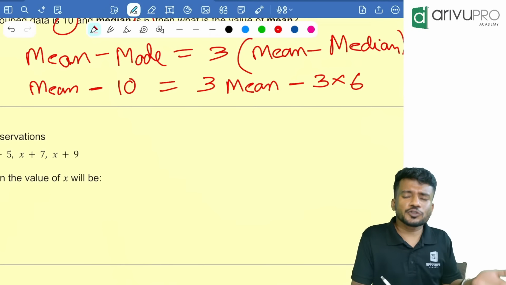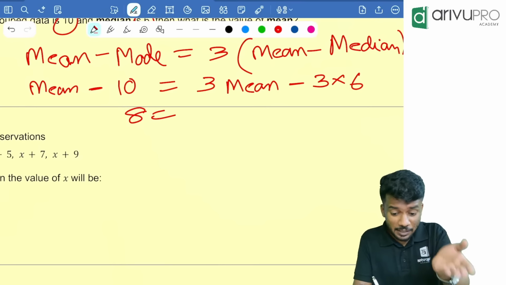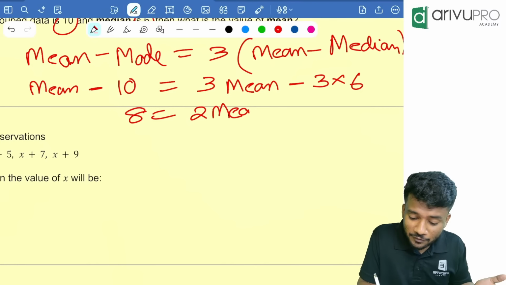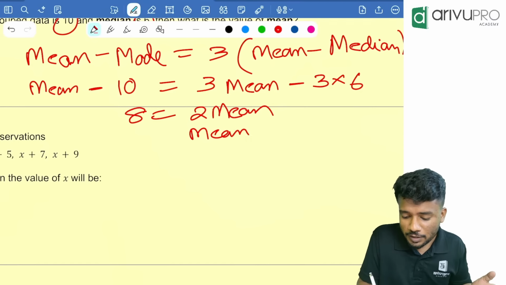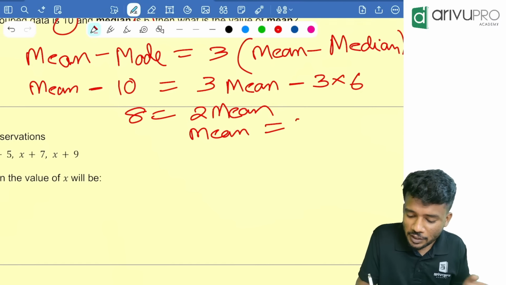18 minus 10 is how much? 8, which is equal to mean minus 3 mean. Mean minus 3 mean is how much? 2 mean. From that, mean is equal to what? Which is equal to 4. Option B is your answer.